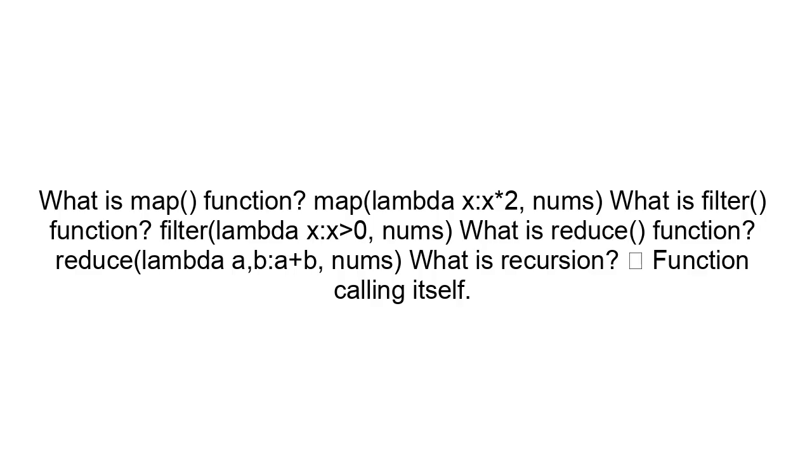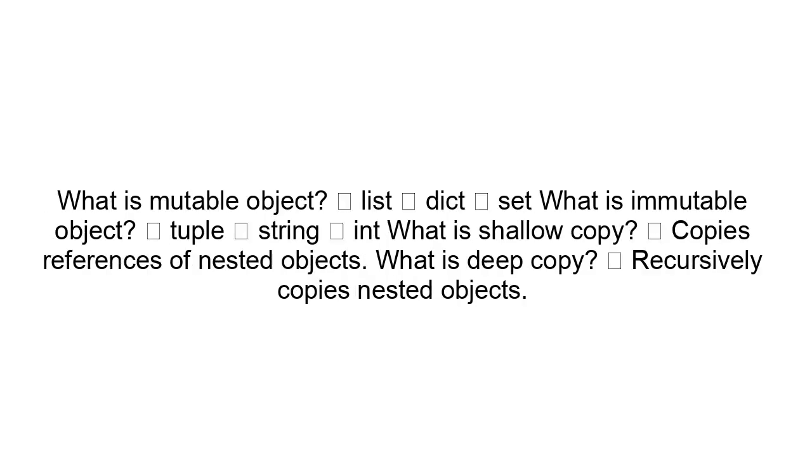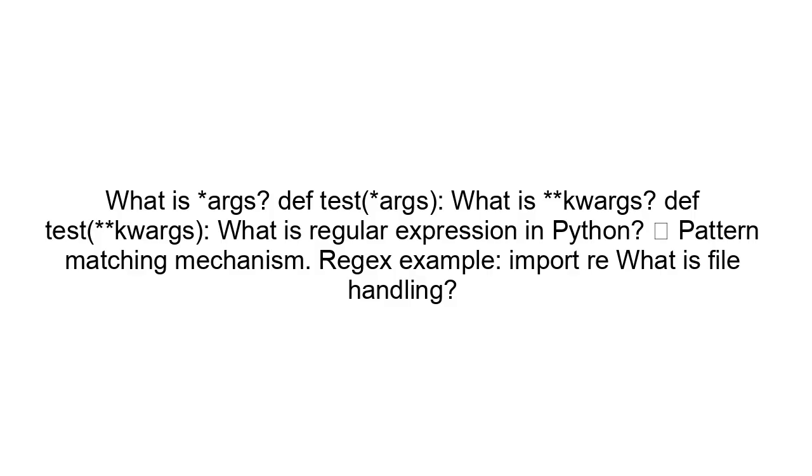What is recursion? A function calling itself. What is a mutable object? List, dict, set. What is an immutable object? Tuple, string, int. What is a shallow copy? It copies references of nested objects. What is a deep copy? It recursively copies nested objects. What is *args? def test(*args). What is **kwargs? def test(**kwargs).